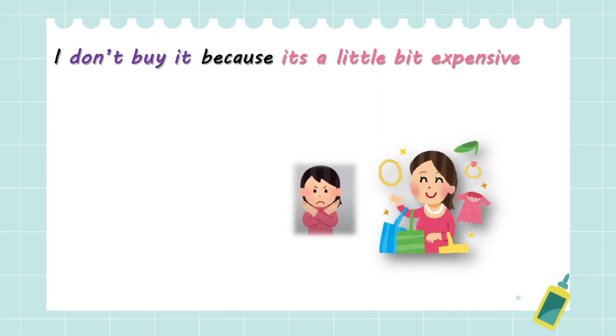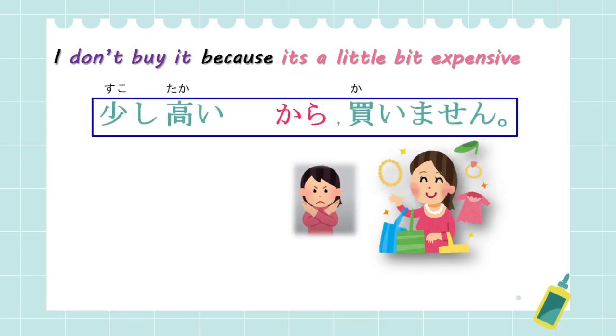Let us move on to the next one. I don't buy it because it's a little bit expensive. How do you say this? Yes, 少し高いから買いません. I'm using the short form again. You could have also said 少し高いですから買いません in case of formal situations. But in the rest of the cases, this is the most natural way to say. Okay?